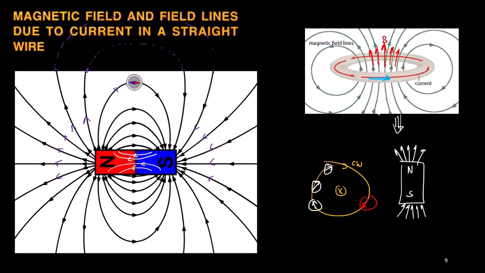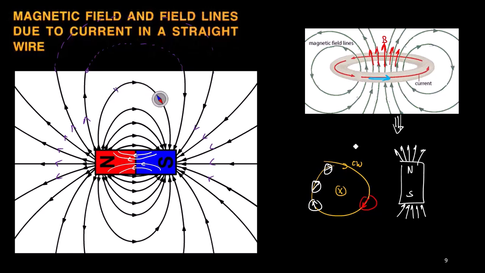So every time there is a current carrying coil, you can visualize this coil by replacing it with a bar magnet. The bar magnet is an ideal example of a permanent magnet. Every time for a permanent magnet you are going to use the bar magnet, or another type of magnet is a horseshoe magnet. Those are the categories of permanent magnet. The rest are basically electromagnets. So both have some kind of utility.